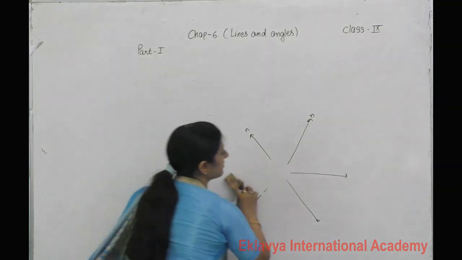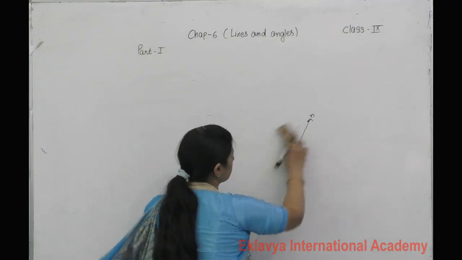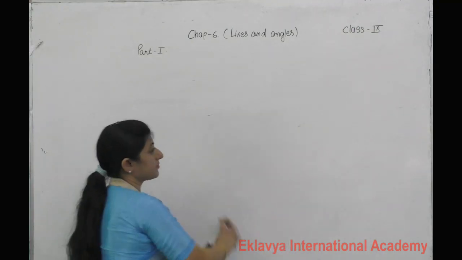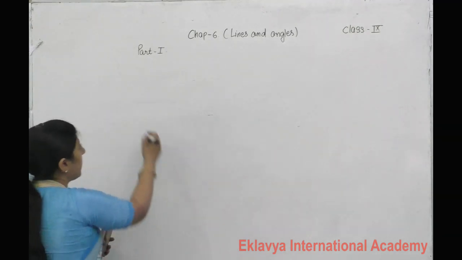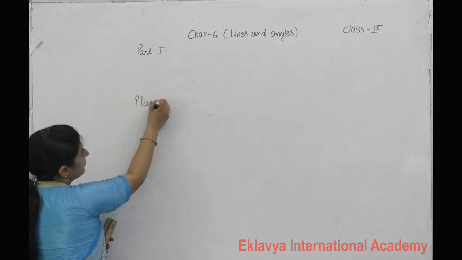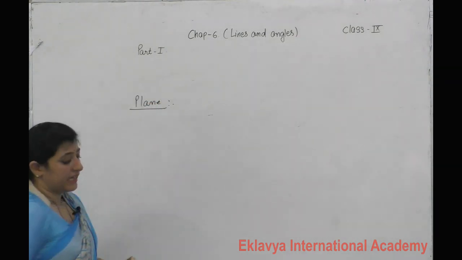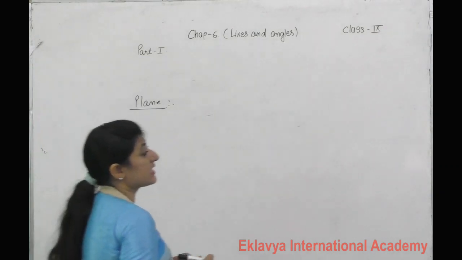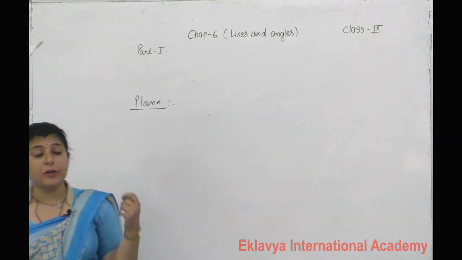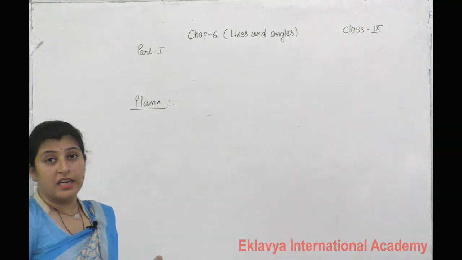Next, plane. See, a plane is a surface, and any 2 points joined by a line lie on it.